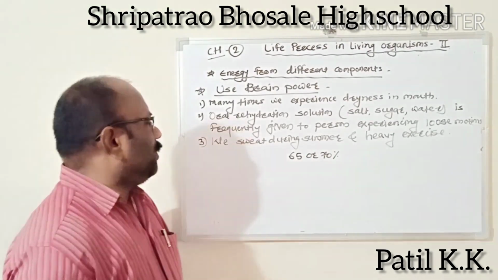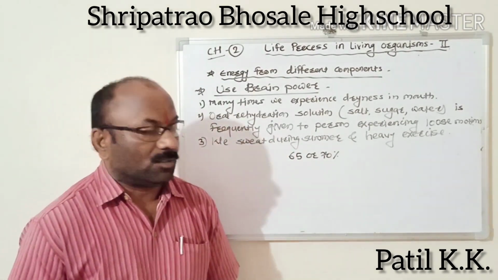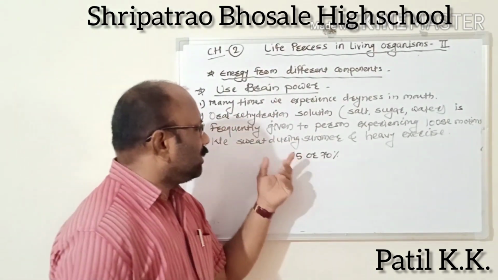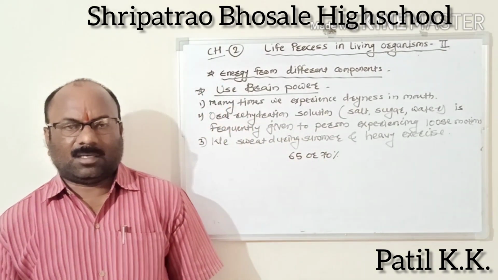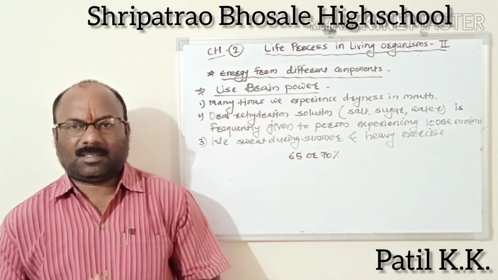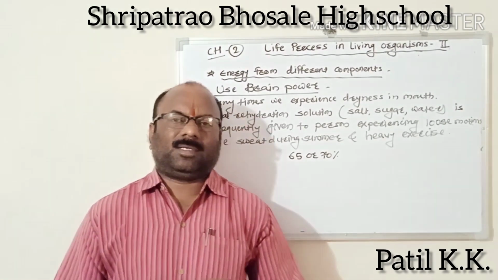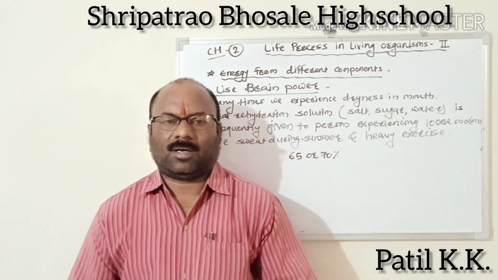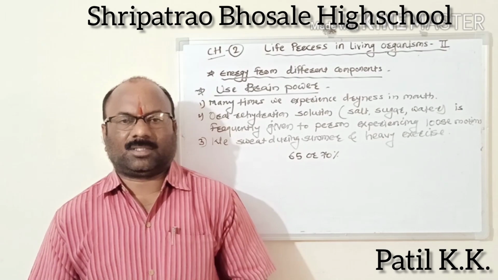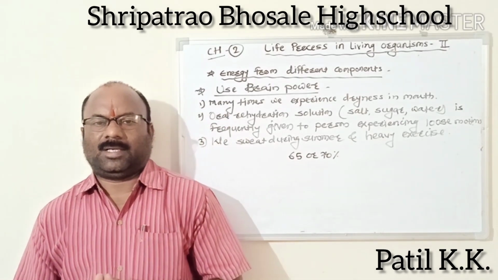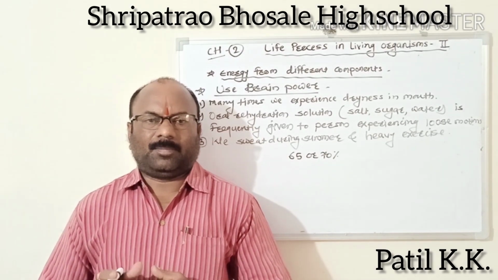Next, we sweat during summer and heavy exercise. During summer, the environmental temperature is high, and this causes a rise in our body temperature. Exercising also causes a rise in temperature.